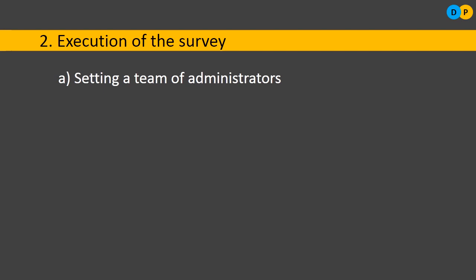Take the case of voting. Once in 5 years we have a massive exercise of voting. So there will be a chief election officer. He will be at the helm of affairs, the top authority. Under him, there will be many different officers, assigned to different states. Under them, again, there will be many different low-level officers. So it goes on. So first of all, you need to set up a team of administrators who know the things they are actually conducting. That is very, very important.